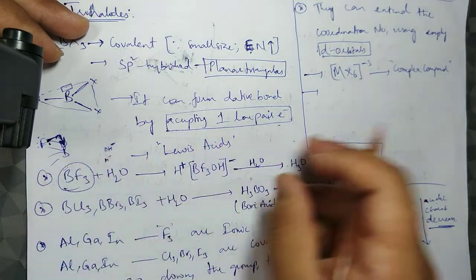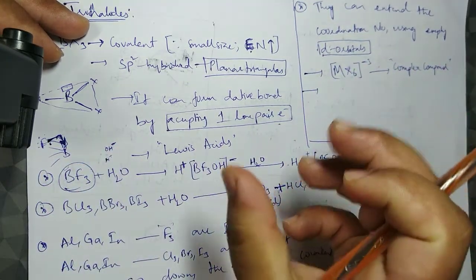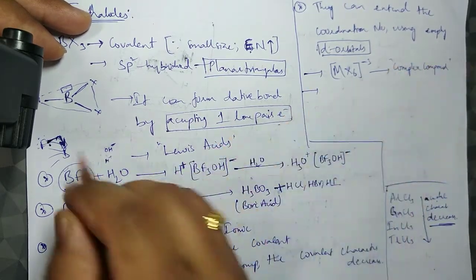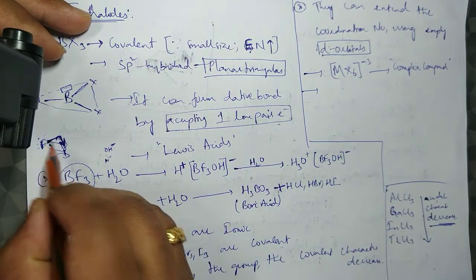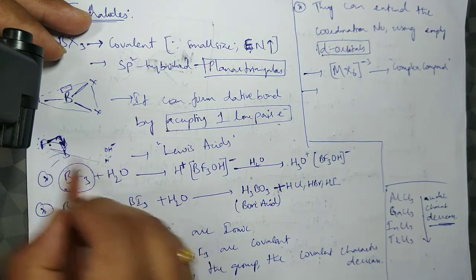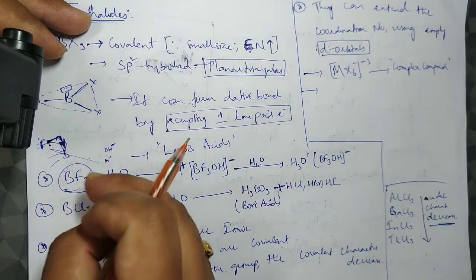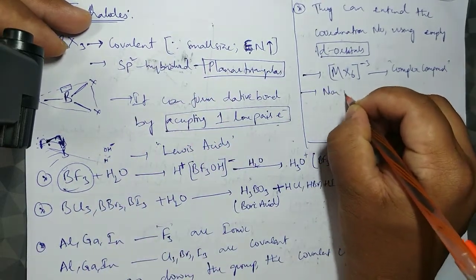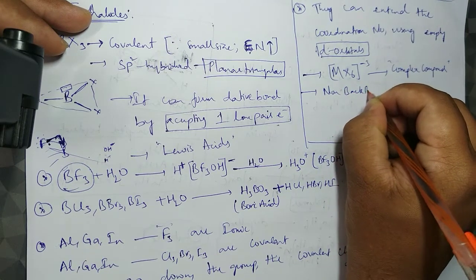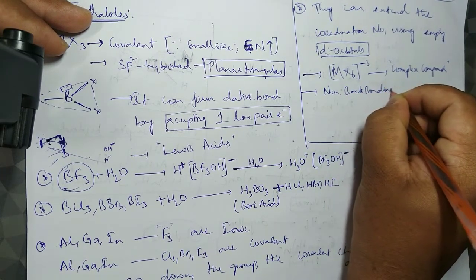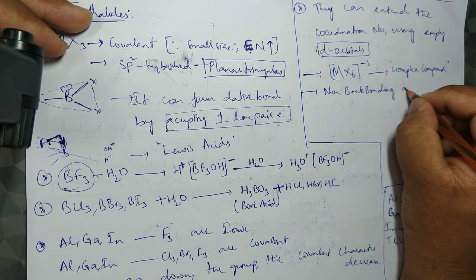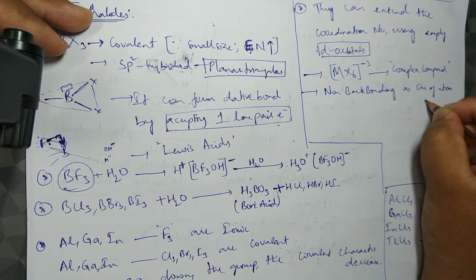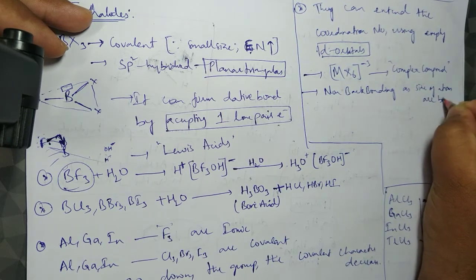Whereas for aluminum, gallium and thallium, the size of the species is relatively larger. Because of the larger size, the back bonding is not possible. I write: no back bonding, as the size of the atoms is bigger.